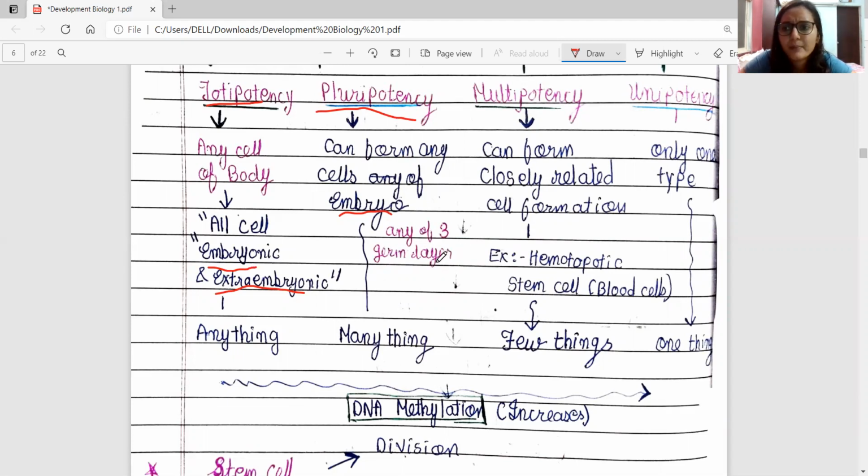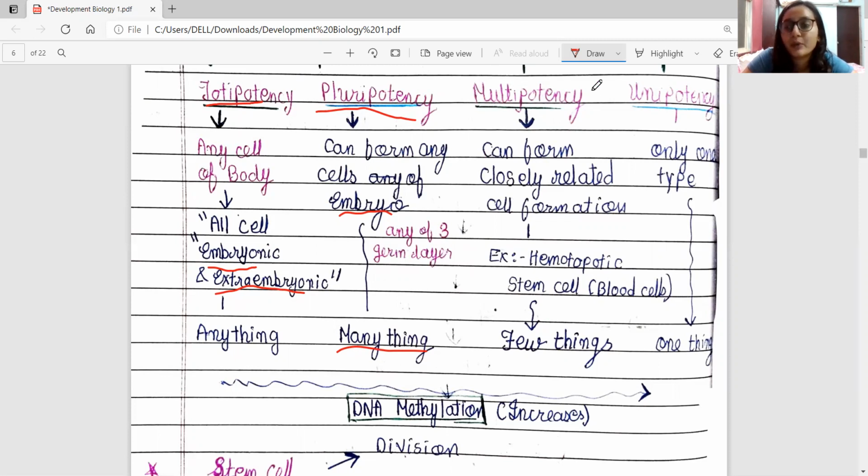For example, embryo cells will form 3 germ layers, and those 3 germ layers will form the entire body; from that only the entire development of an organism occurs. So all the cells of the embryo are pluripotent, and they are potent to form the 3 germ layers: ectoderm, endoderm, and mesoderm. So we can tell that a pluripotent cell can form many things. Not everything, not anything, but many things can be formed from pluripotent cells.